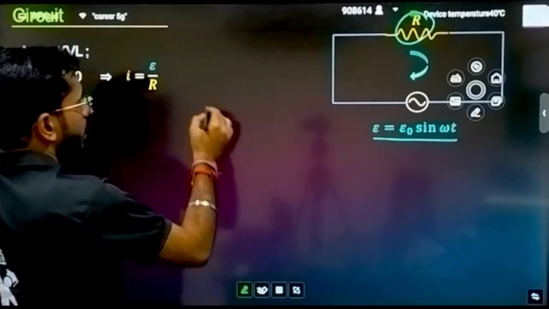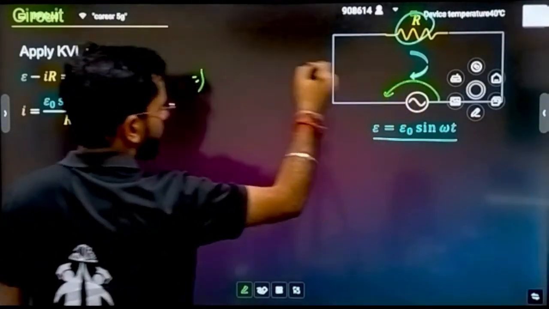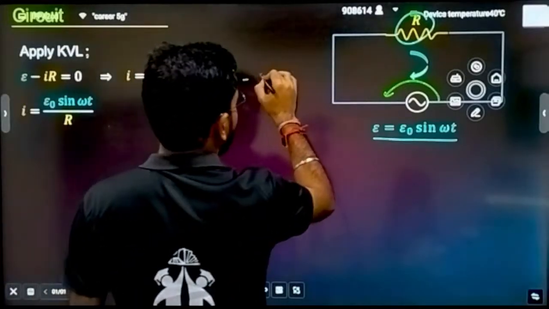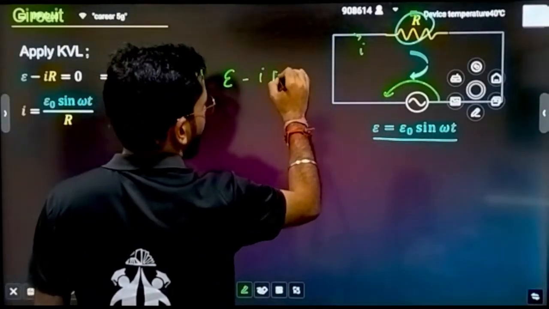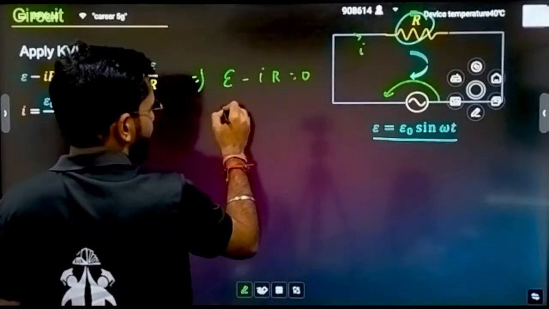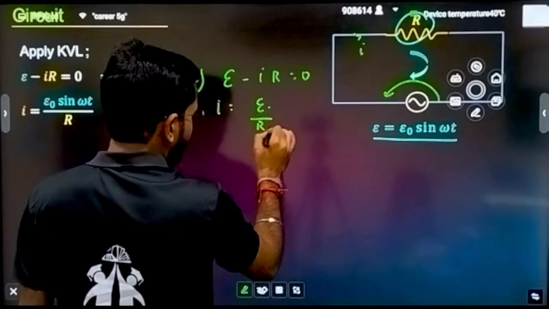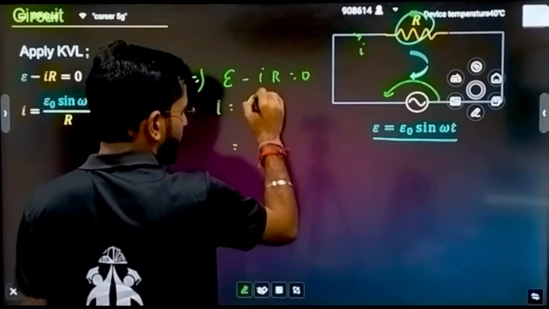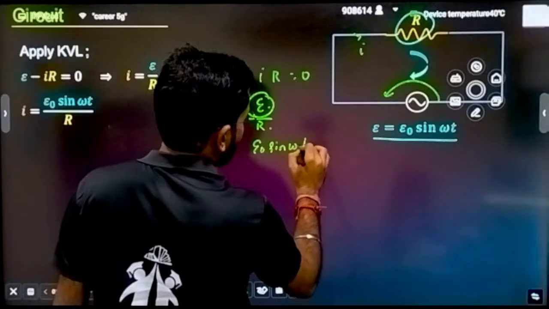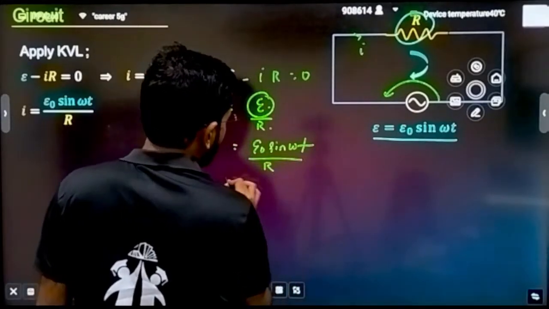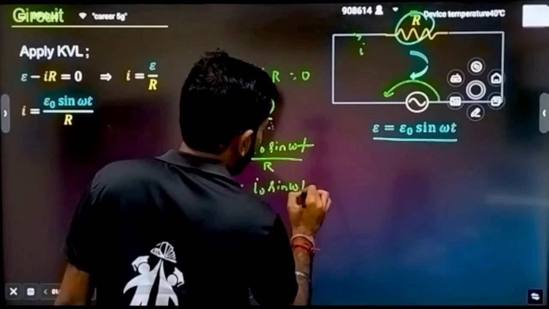Let's suppose you are crossing this E, then you'll be writing E minus I into R equals 0, where I is the current flowing. So I can be written as E divided by R, and E is E naught sine of omega t, divided by R. So this can also be written as I equals I naught sine of omega t.